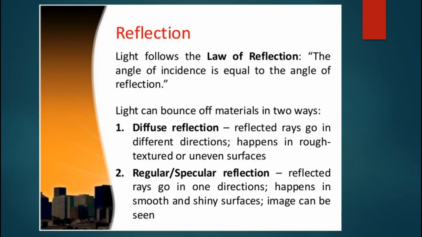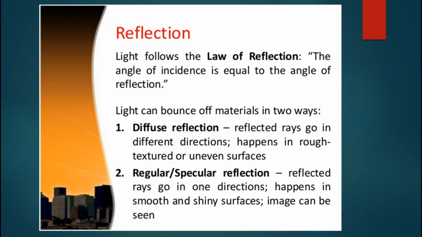Reflection can be divided into two. What are they? Light follows the law of reflection: the angle of incidence is equal to the angle of reflection. Light can bounce or reflect off material in two ways. Number one, diffuse reflection.